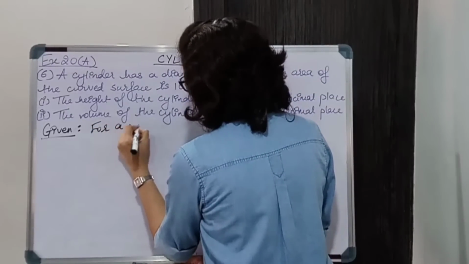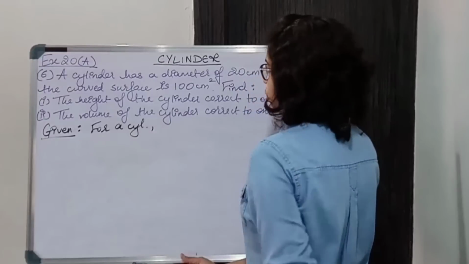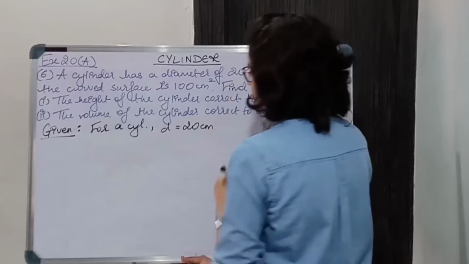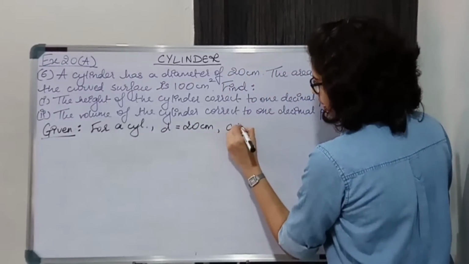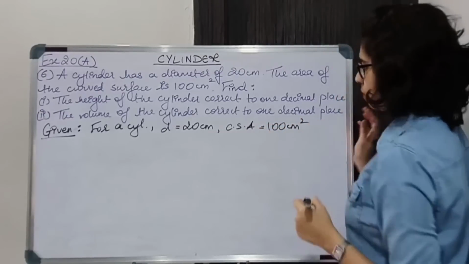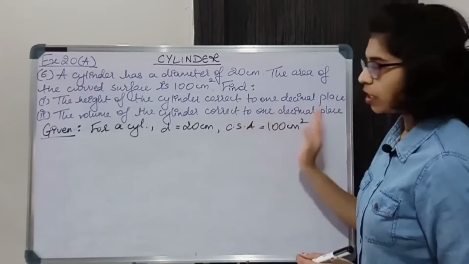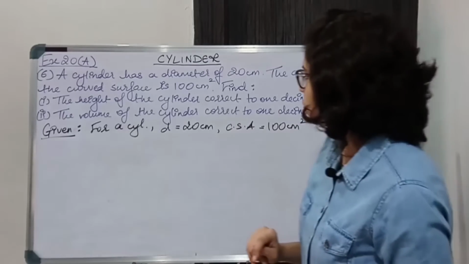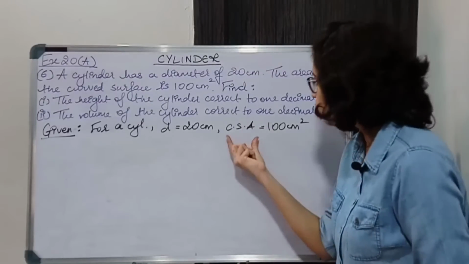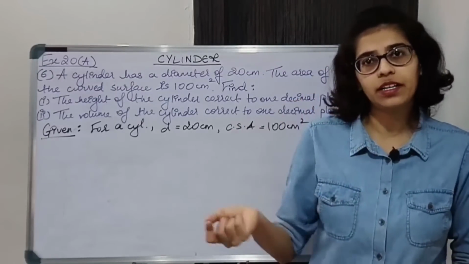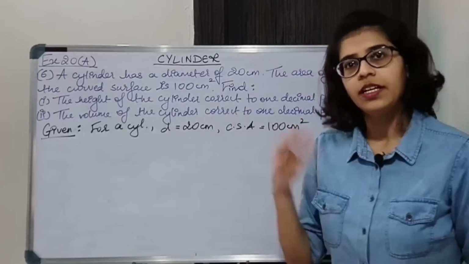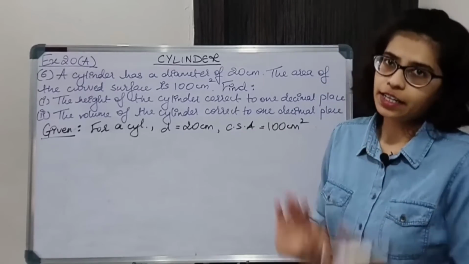For a cylinder, don't use short forms. Diameter is given. It is 20 centimeter. And curved surface area, CSA is 100 centimeter square. Centimeter square is given. Just check the units always. Now we have to find the height of the cylinder in first part. It's very easy. We know curved surface area of cylinder is 2 pi RH. We are given the curved surface area. We are given the diameter. Radius we will get. We have to find height only.